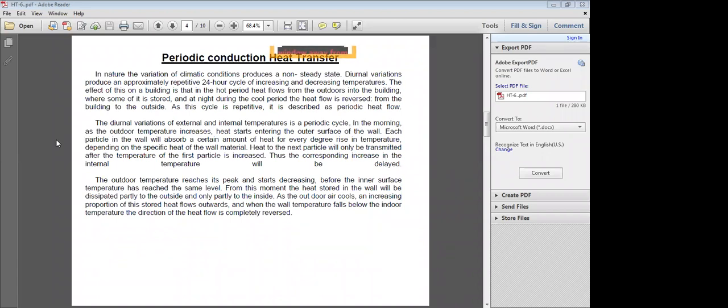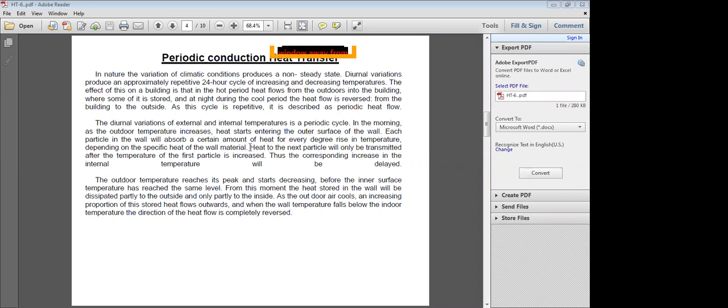In the morning or daytime, as the outdoor temperature increases, heat starts entering the outer surface of the wall of the building. Each particle in the wall will absorb a certain amount of heat for every degree rise in temperature, depending upon the specific heat of the wall material.